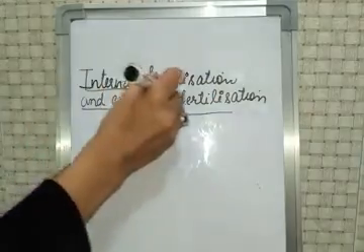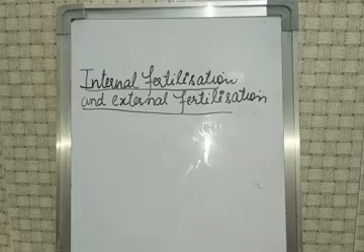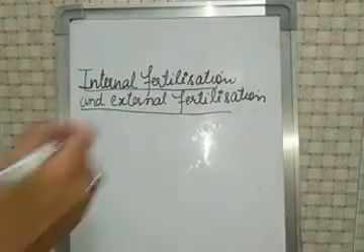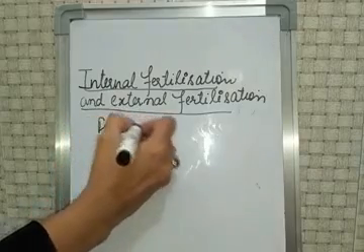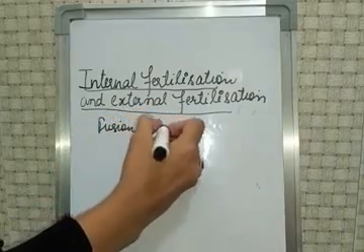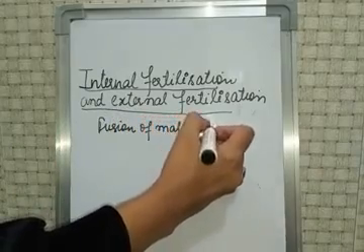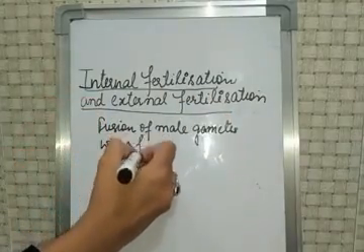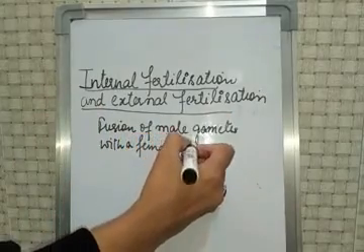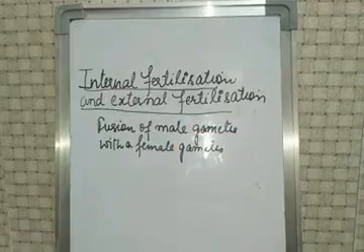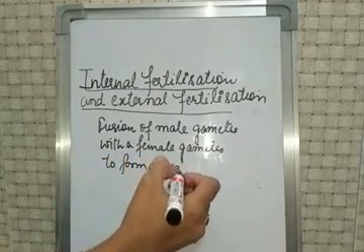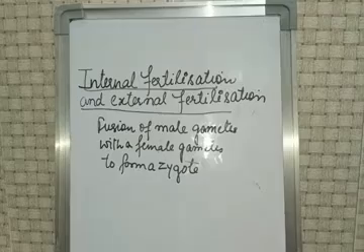As we've already discussed, fertilization is the fusion of male gametes with female gametes to form a zygote during sexual reproduction.